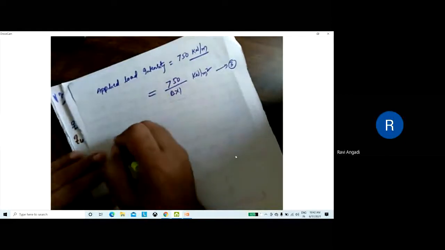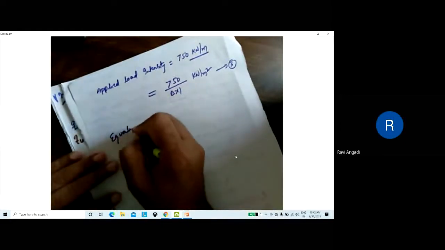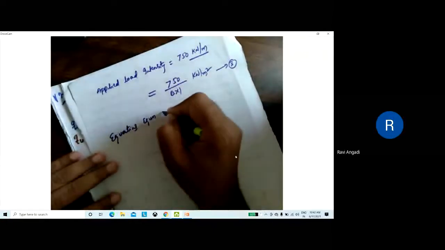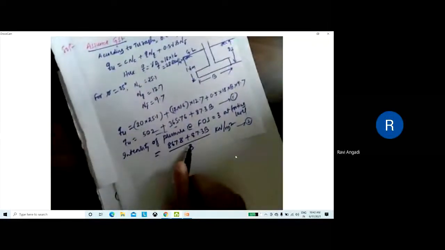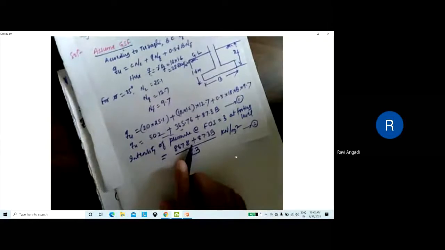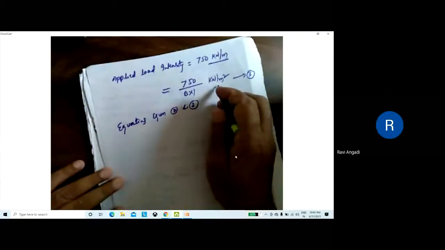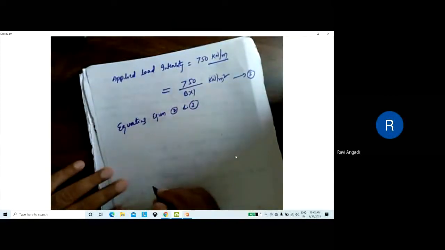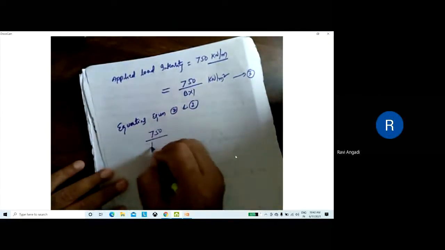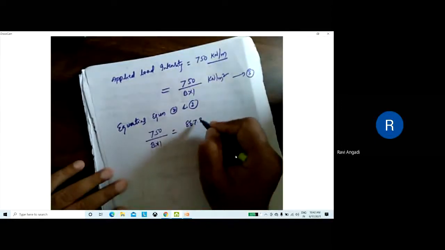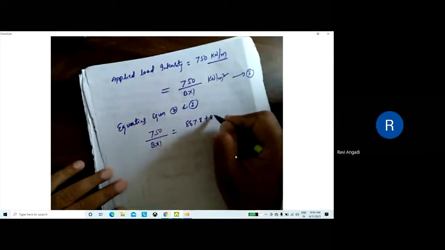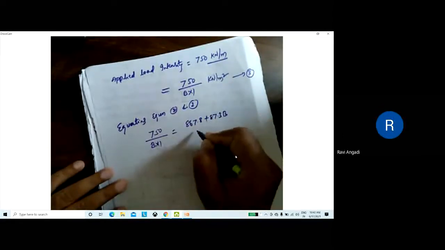Then equating 2 and 3, because these two are equal. Already this much is the pressure acting. We have calculated based on the Terzaghi equation, but already this much load is coming per square meter area. If we equate both, what do you get? 750 divided by B into 1 is equal to 867.8 plus 87.3 B divided by 3.